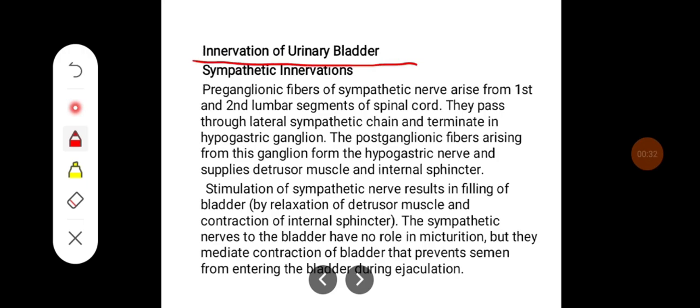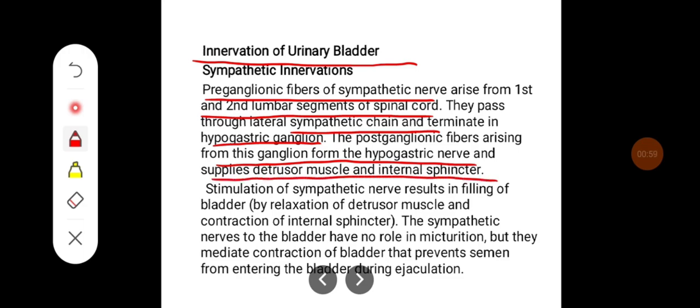If you see the innervation of the urinary bladder, it has a sympathetic innervation and parasympathetic innervation. Sympathetic innervation mainly comes from the preganglionic fibers of the sympathetic nerve, which arise from the first and second lumbar segments of the spinal cord. They pass through the lateral sympathetic chain and terminate in the hypogastric ganglion. The postganglionic fibers arising from this ganglion form the hypogastric nerve and supply the detrusor muscle and internal sphincter.